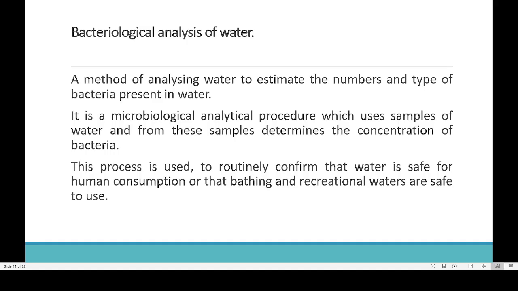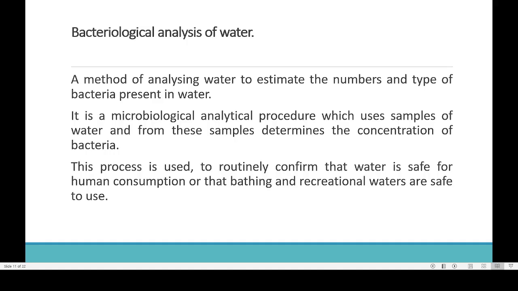So checking for the presence of fecal bacteria is comparatively easier than checking for the presence of other bacteria. Our assumption is that if fecal bacteria is present in water, then other bacteria will also be present in water. By using certain color tests, it will be very easy to tell whether water contains fecal bacteria or not. So that is why we always take fecal bacteria as an indicator of bacterial contamination.